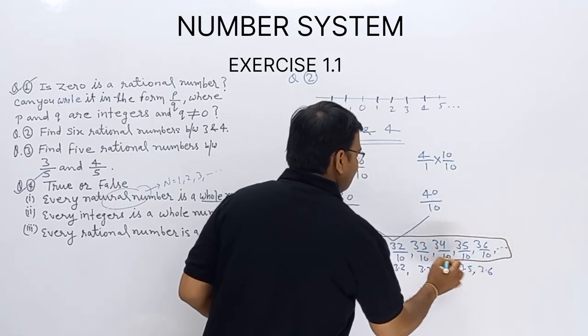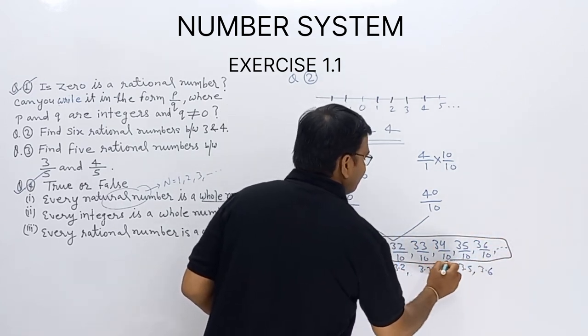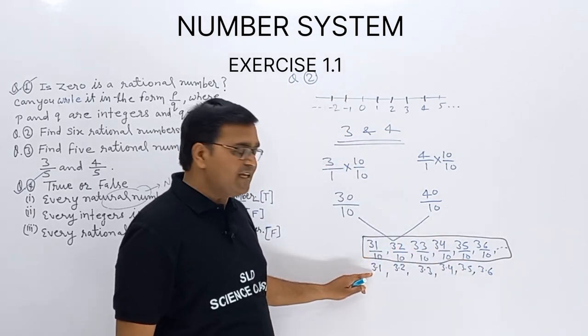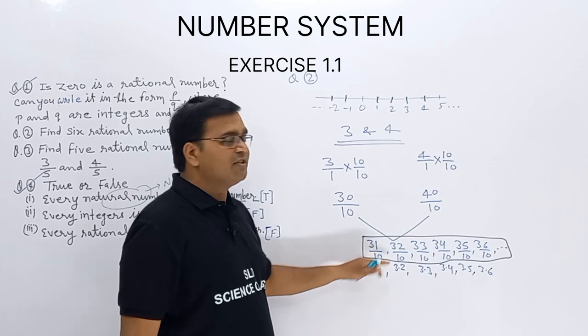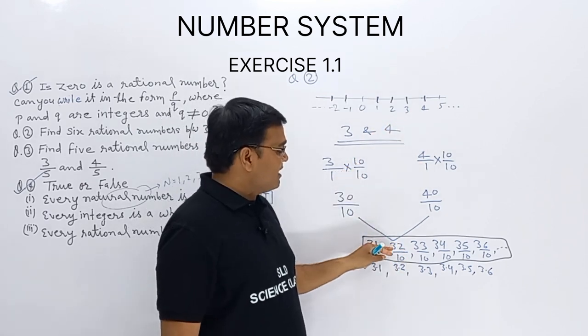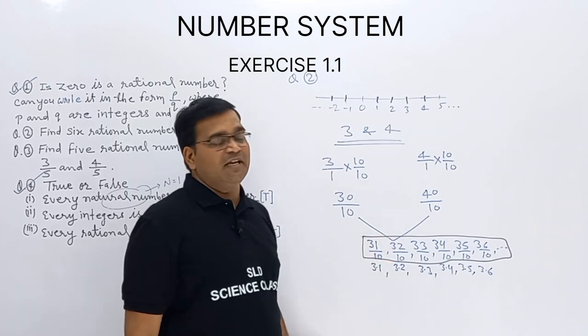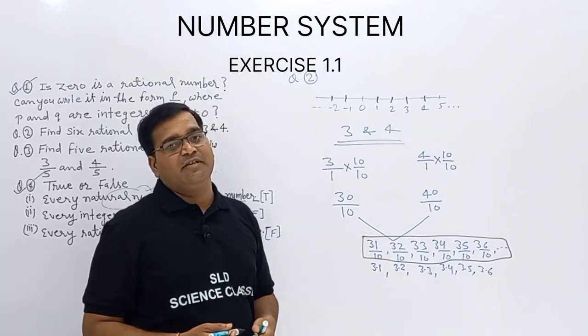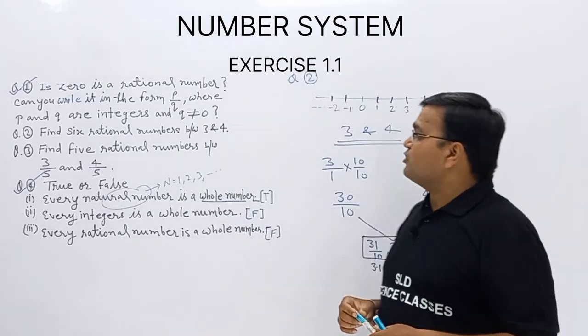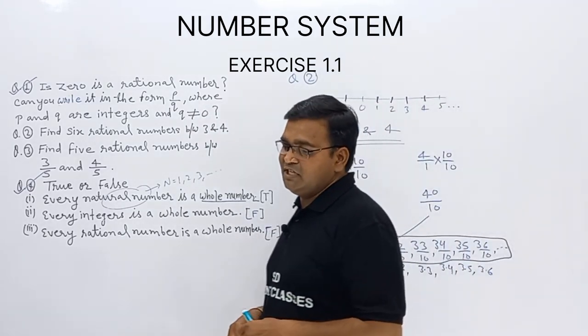These all are the rational numbers between 3 and 4, and this decimal is just a conversion for you to understand. के लिए मैंने रेशनल फॉर्म को डेसिमल फॉर्म में कन्वर्ट किया। Now next question, question number 3.